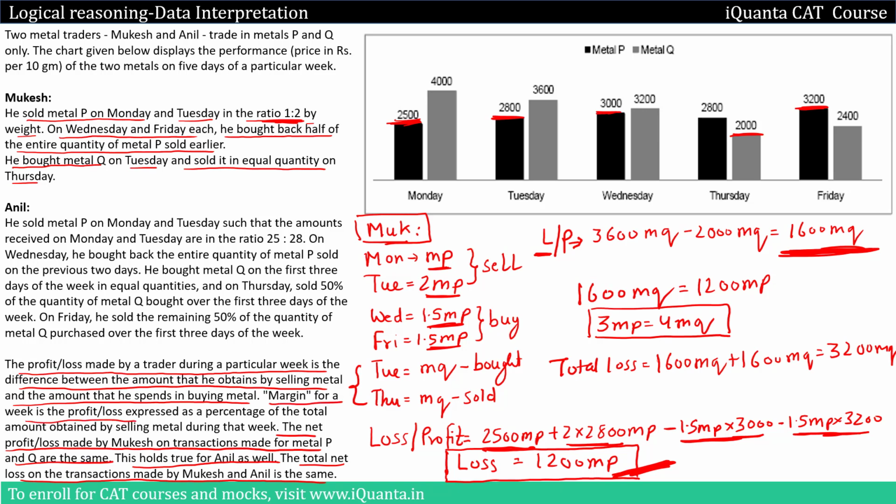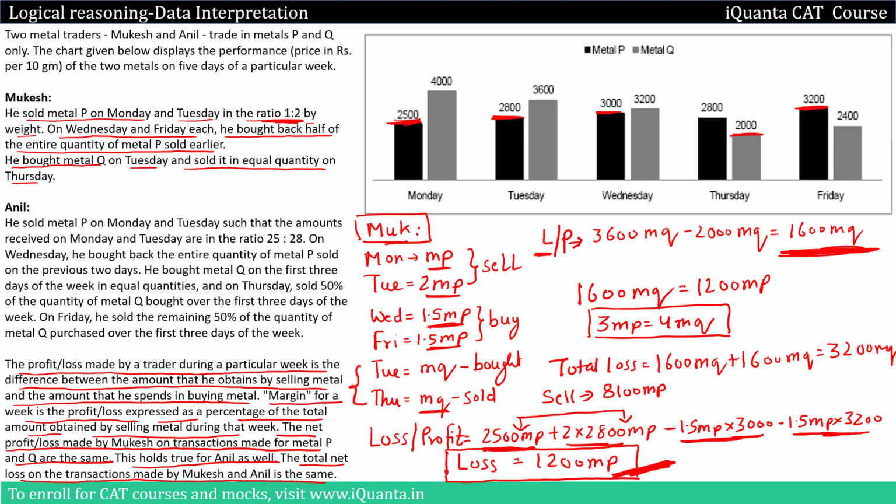Then we were given that margin for a week is the profit or loss expressed as a percentage of the total amount obtained by selling the metal during that week. So what is the total amount he is getting by selling the metal? See, for metal P it is 2500 MP plus this 2 into 2800 MP, which gives us 8100 MP. I hope this is clear.